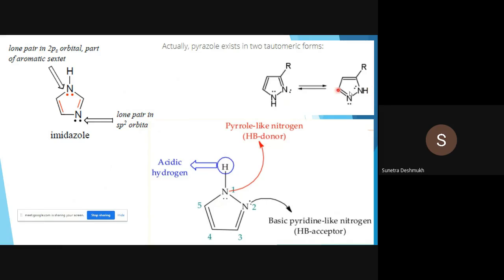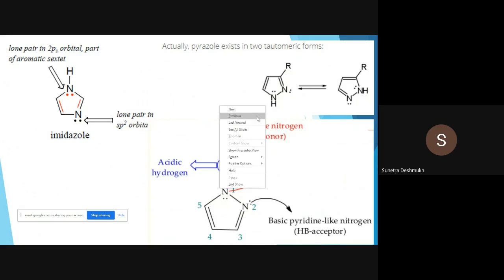Okay, so these are the tautomers. You can write either in this way or in this way. Okay, tautomers of pyrazole I have given here. So these things are clear now. Which nitrogen is pyrrole-like, which nitrogen is pyridine-like, which nitrogen is contributing its lone pair for the aromatic sextet, which nitrogen is not contributing its lone pair for the aromatic sextet.